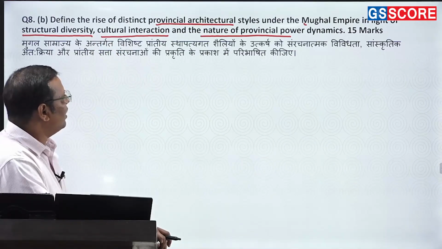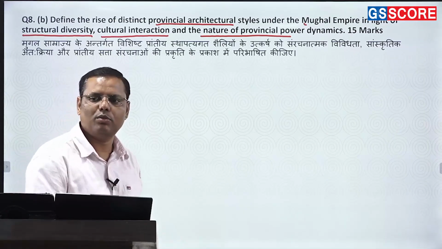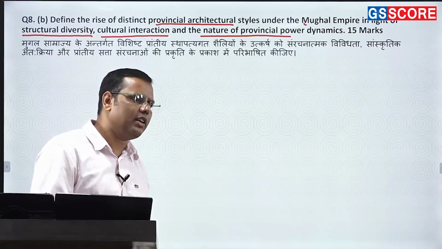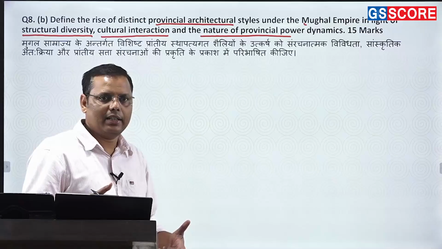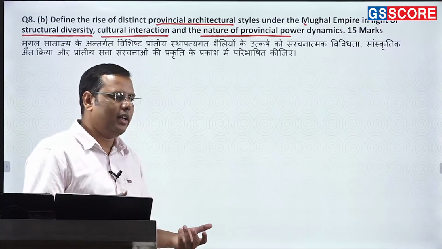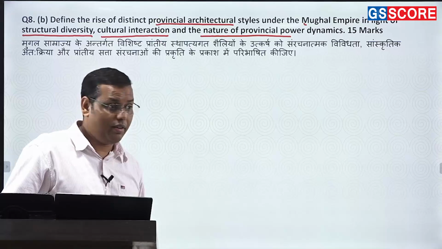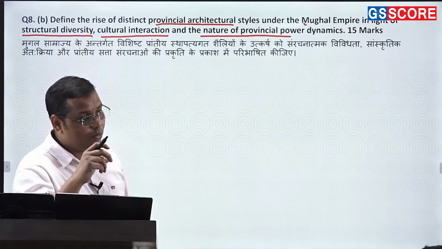And the nature of provincial power dynamics, undoubtedly that also mattered, right? Where exactly the rulers are more powerful, and according to their power, architectures are always a reflection of the power dynamics. So how their architecture is depends on what powers were enjoyed by them. Such as the architecture in Bengal, you will find very glorious. It is always using the black marble rather than the white marble.